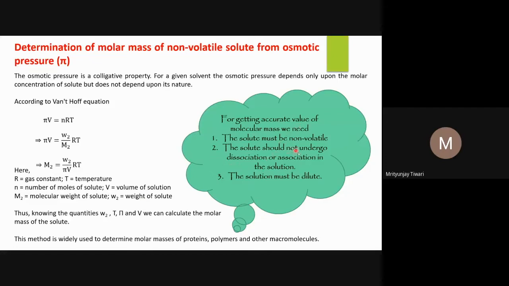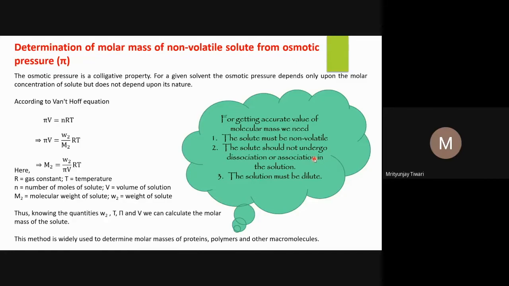Another thing is the solute should not undergo dissociation or association in the solution. When dissociation or association happens, the number of particles you have ideally considered has changed. In the case of association, the number of particles decreases, and in the case of dissociation, the number of particles increases. And we know that osmotic pressure is a colligative property, and it depends on the number of particles.